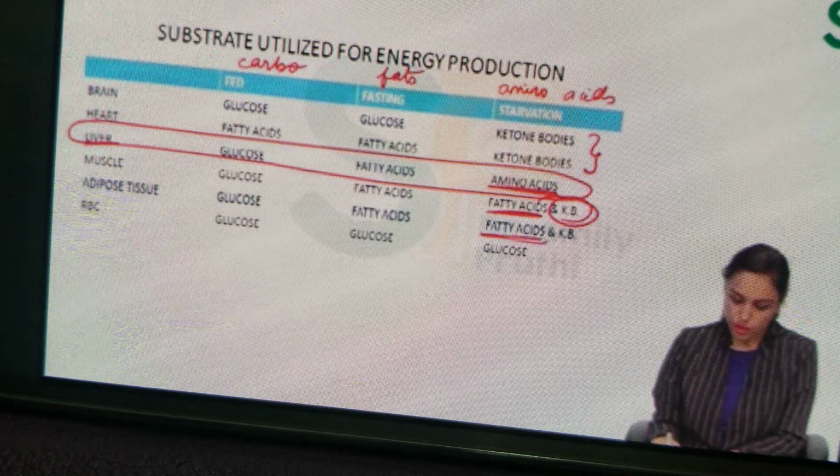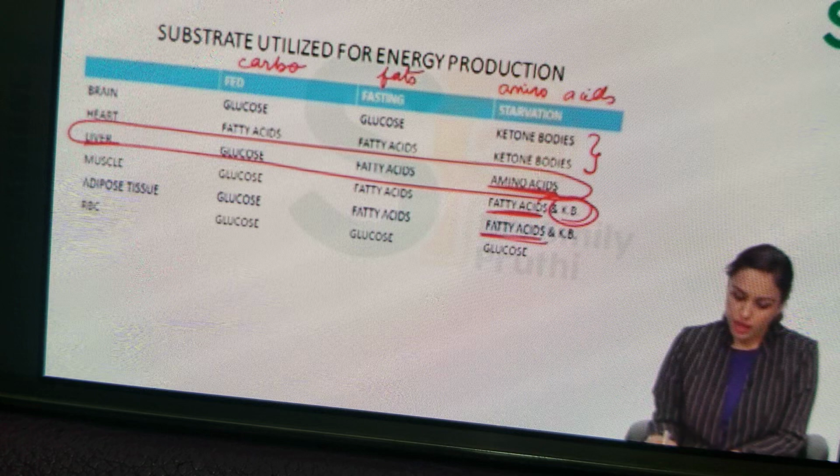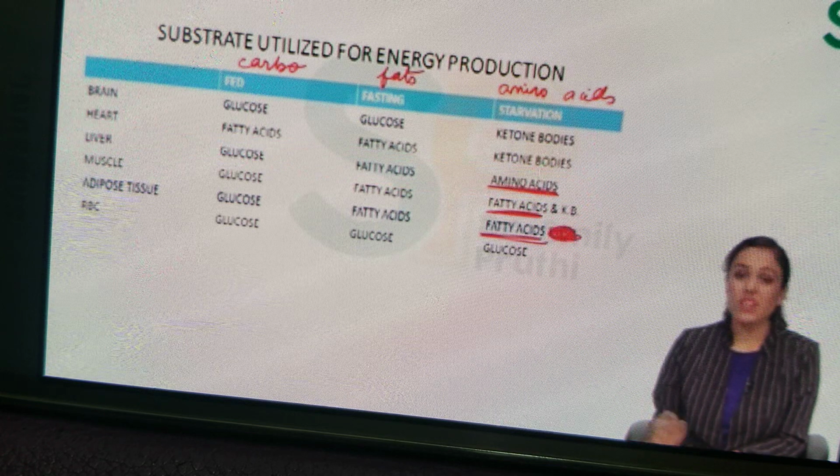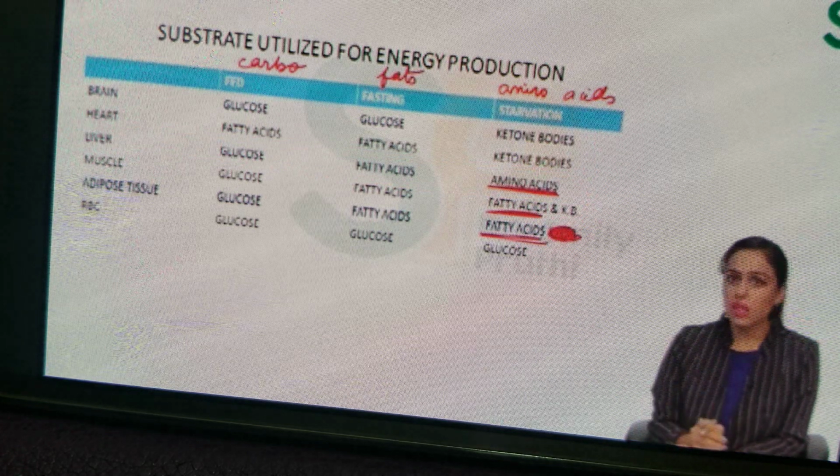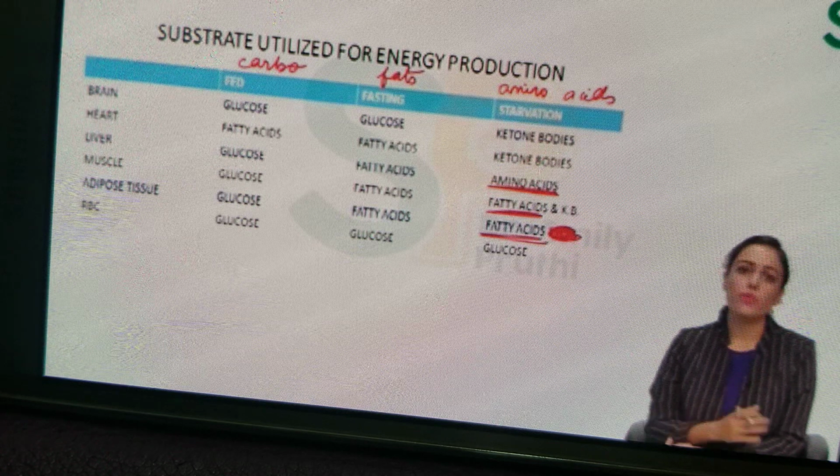Okay. Next is adipose tissue. Adipose tissue will be using fatty acids. They have fats, they will be using fatty acids. And I've written ketone body, but I'm cutting this ketone body for adipose tissue. I'm cutting it in front of you because some books write that adipose tissue will be using ketone body, but no, this is wrong. Adipose tissue will not be using ketone body, right?